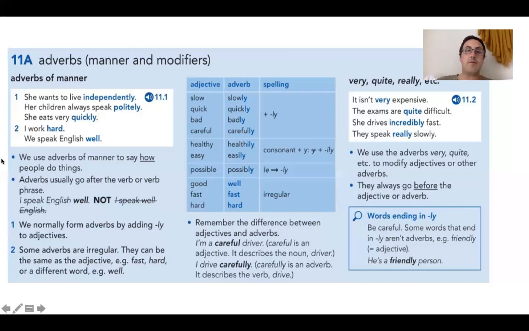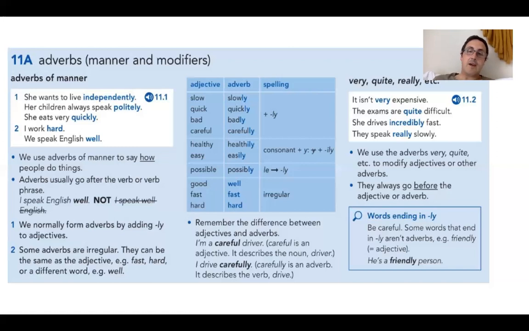So you have the adjective, which is slow, becomes slowly with the adverb. Quick, quickly, bad, badly, careful, carefully. And these are normal adjectives, so you simply add ly. Now, healthy and easy. So when you have a consonant and a y, and a consonant is all of the letters that are not A, E, I, O, and U, which are vowels, so it's all of the other letters.